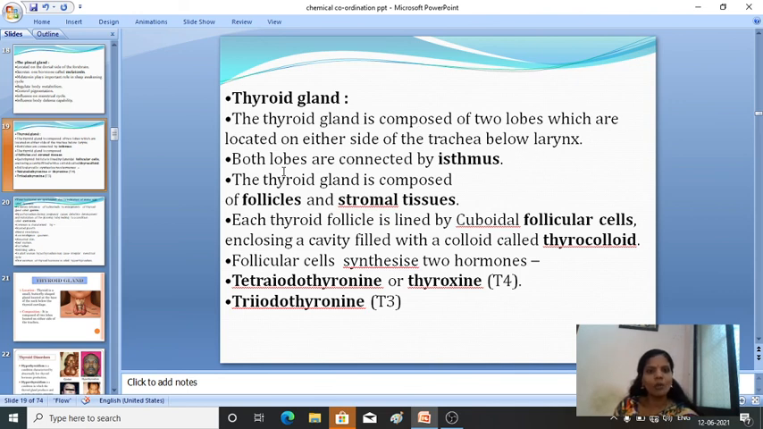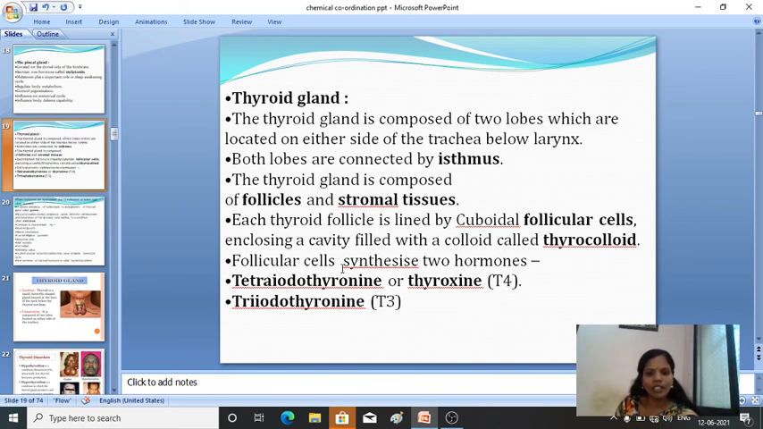Both the lobes are connected by the isthmus. The thyroid gland is composed of follicles and stromal tissue. Each thyroid follicle is lined by cuboidal follicular cells, enclosing a cavity filled with colloid, commonly known as thyrocolloid.